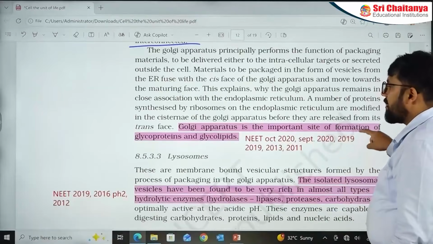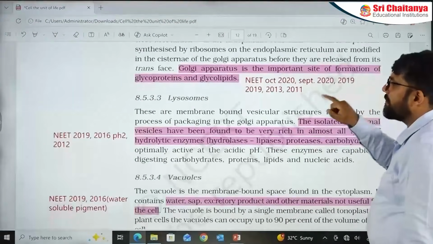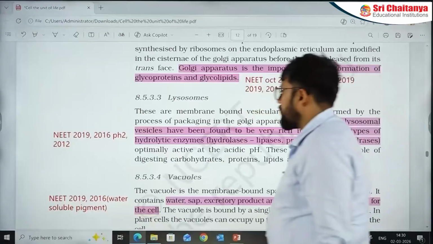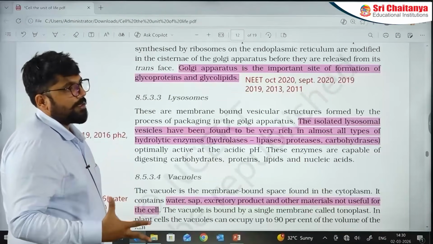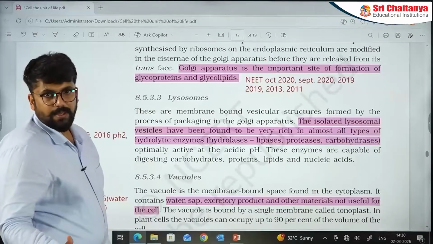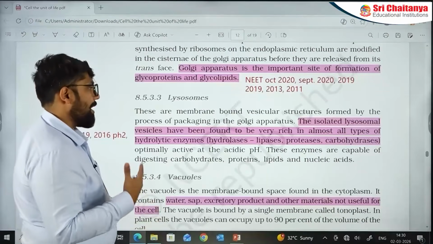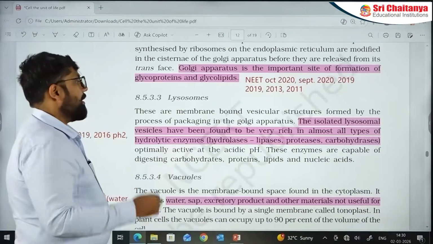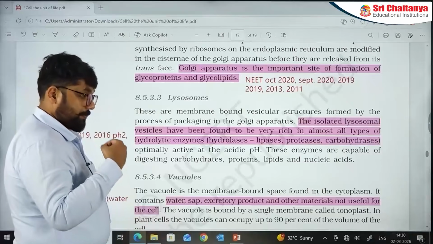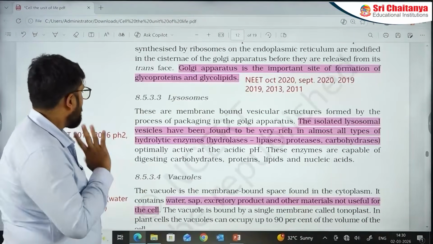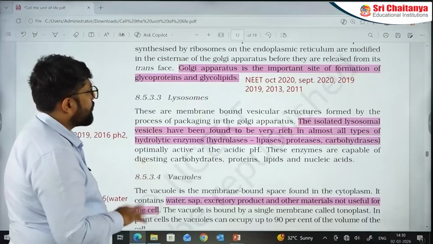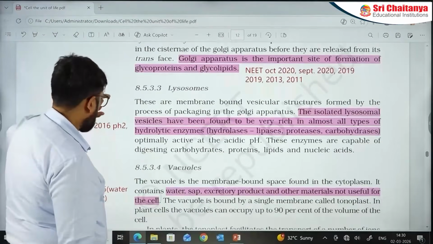Let's go to the lysosome section: 2019, 2016 twice, and then you have 2012. You have these questions from them. They talk about what kind of molecules they can preserve, what kind of molecules they can digest. So lipase, proteins, carbohydrates are mentioned here. They can actually digest almost every biomolecule that you have studied in the biomolecules chapter. But lysosomes have made questions before. Let's go to the next one.